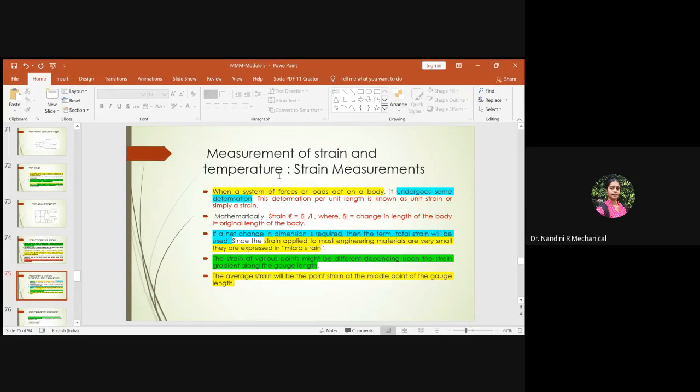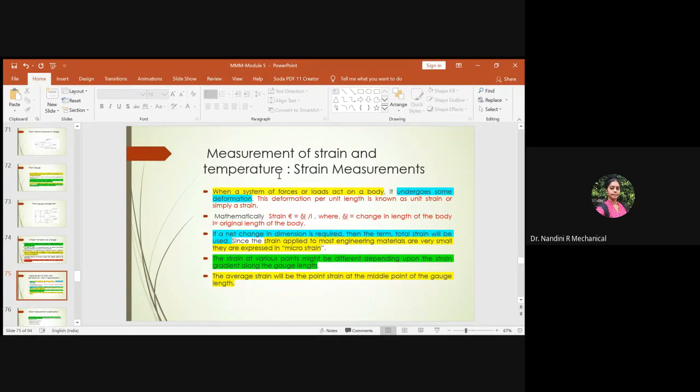Related to strain measurements, we have just gone through in brief our strain gauge experiment, how it works. In that experiment, we also dealt with many key factors of the theory related to strain measurements, its classification, everything in brief. Now we have to go step by step as per our syllabus in module 5.